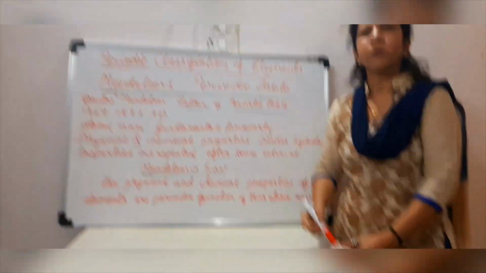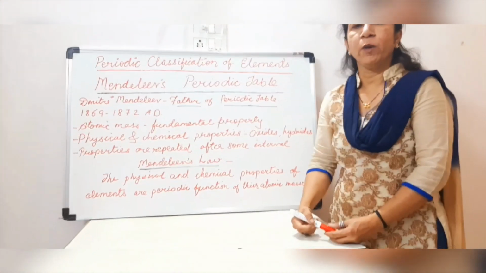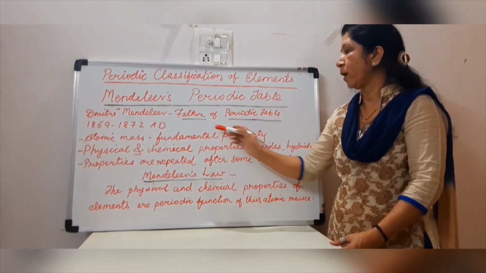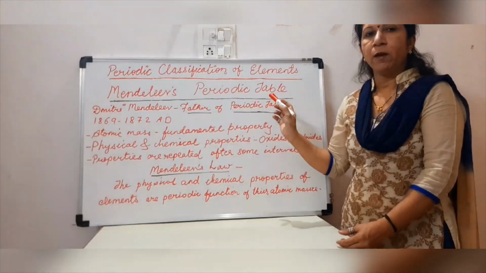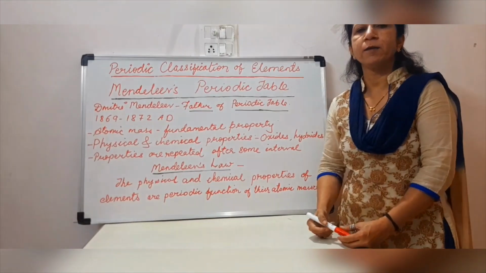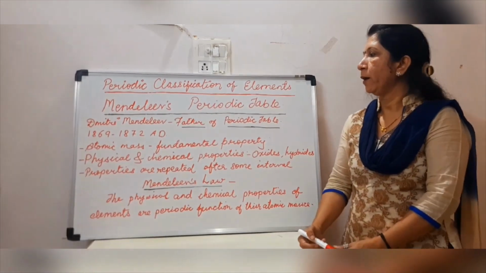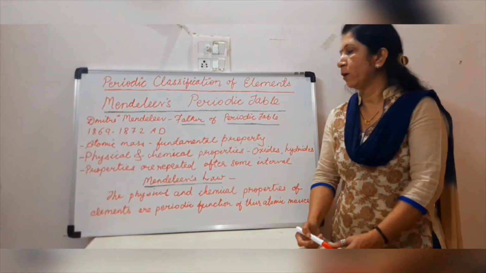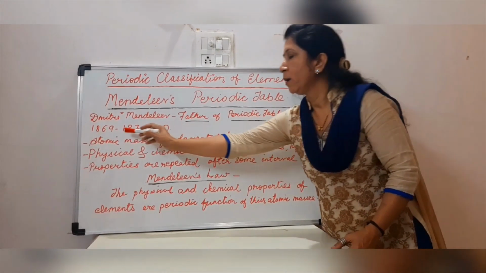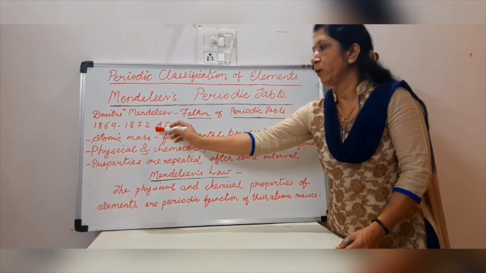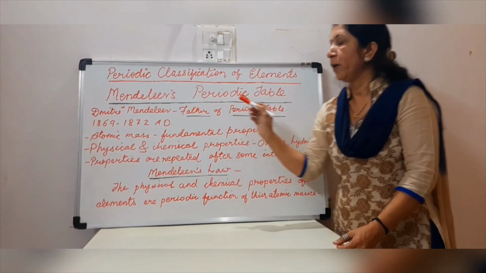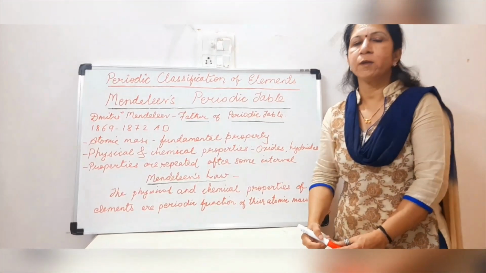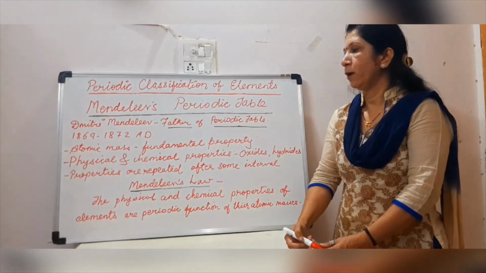Dmitri Mendeleev was a Russian scientist and inventor who is often referred to as the father of the periodic table, as he created a far-sighted version of the periodic table and even formulated the periodic law. He developed the periodic table in the period 1869 to 1872 AD, and Mendeleev's periodic table is an important step in the classification of elements.